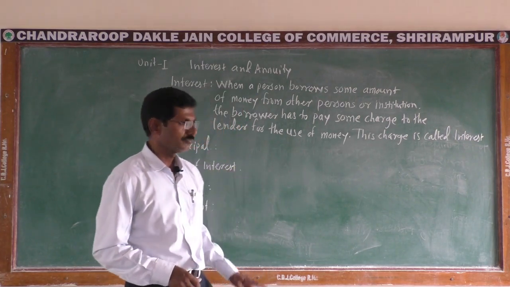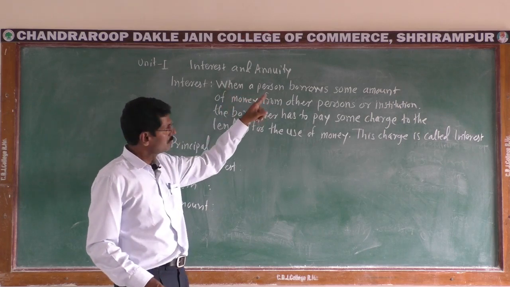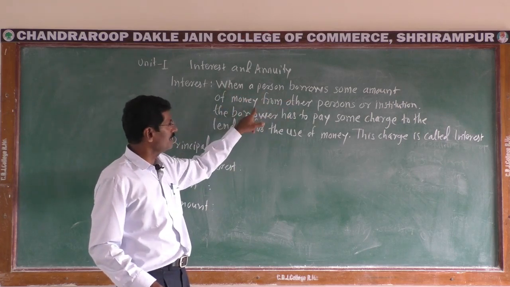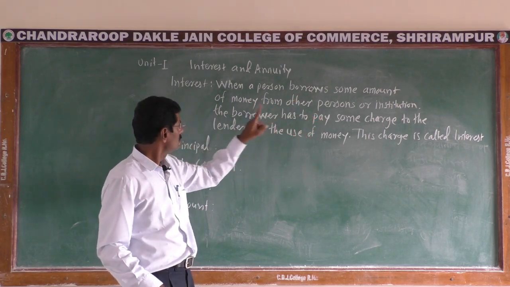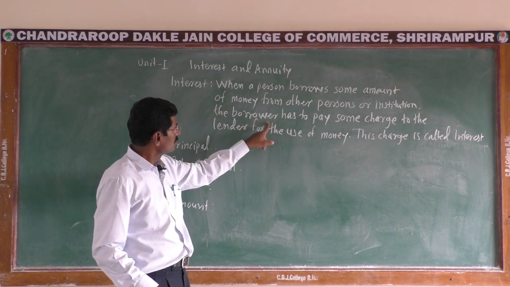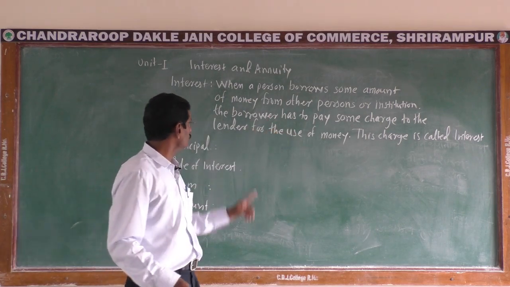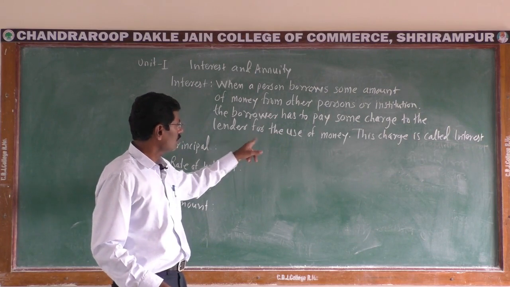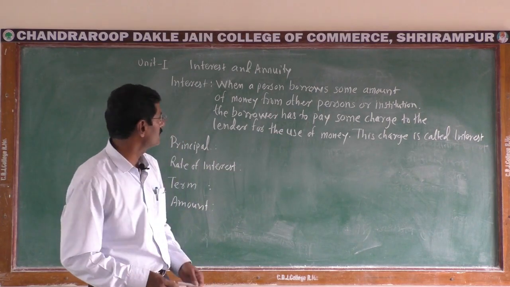We know that interest means when a person borrows some amount of money from another person or institution, the borrower has to pay some charge to the lender for the use of money, and this charge is called interest.